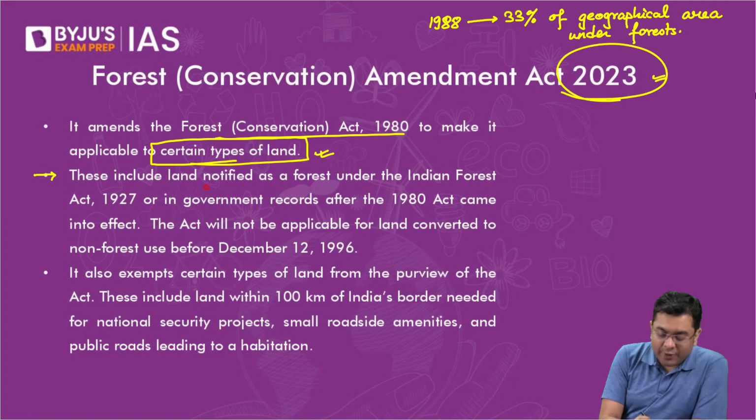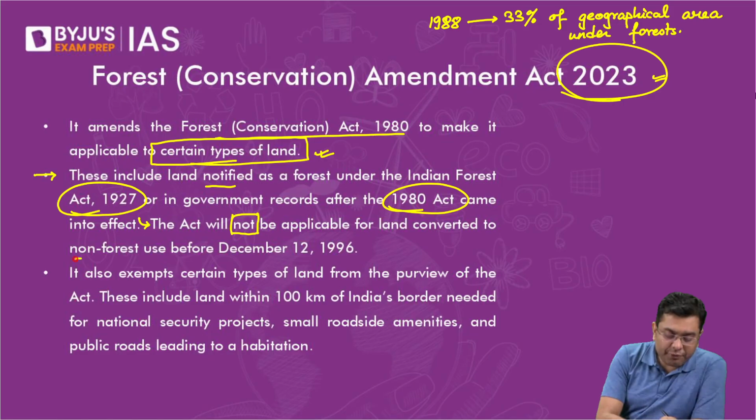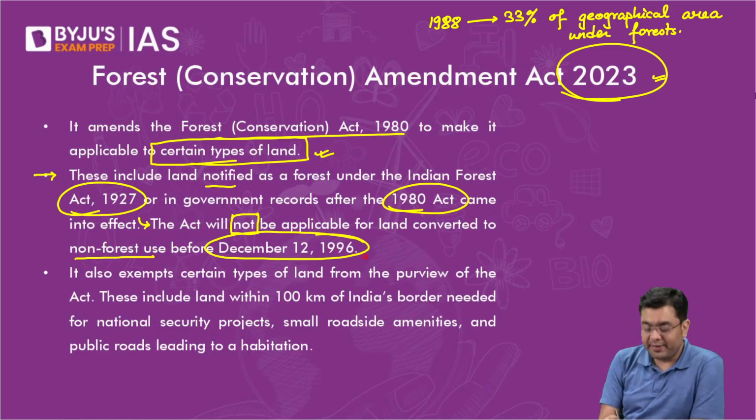Land notified as a forest either under the Forest Act of 1927 or in government records after the 1980 Act came into place. The act will not be applicable to land converted for non-forest use before December 12, 1996. This is the date of the Godavarman judgment.